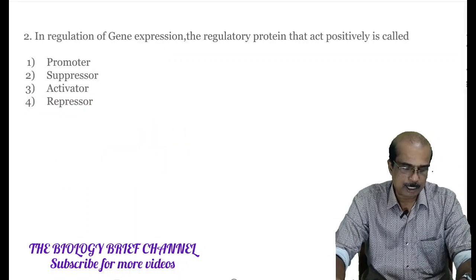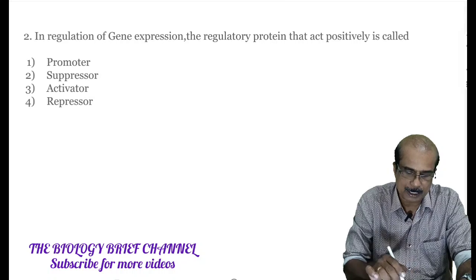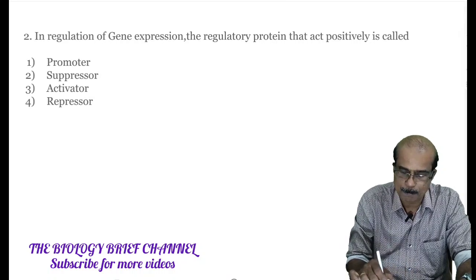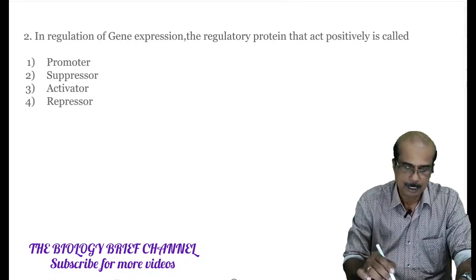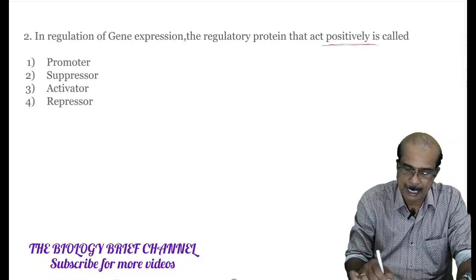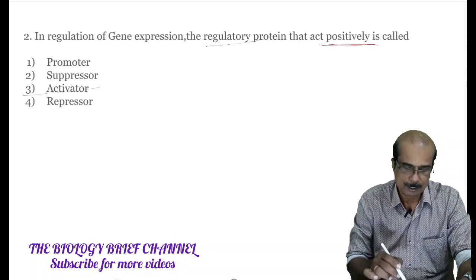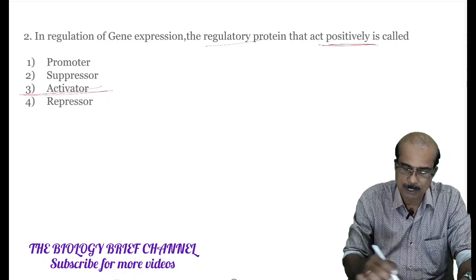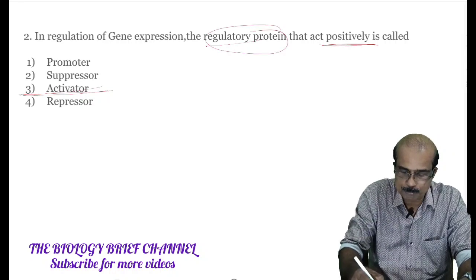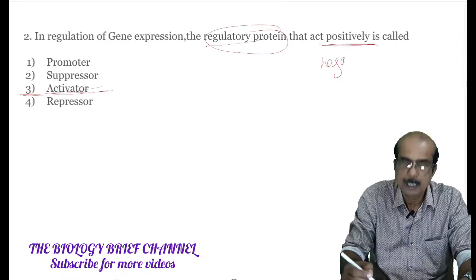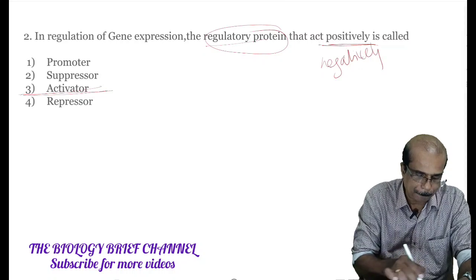Again, regulation of gene expression. In regulation of gene expression, the regulatory protein that acts positively is called an activator. Sometimes the regulatory protein will act negatively. Then it is called a repressor.